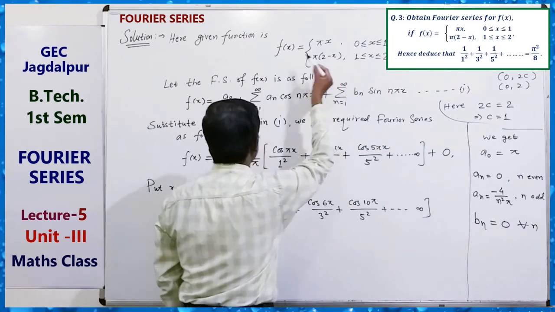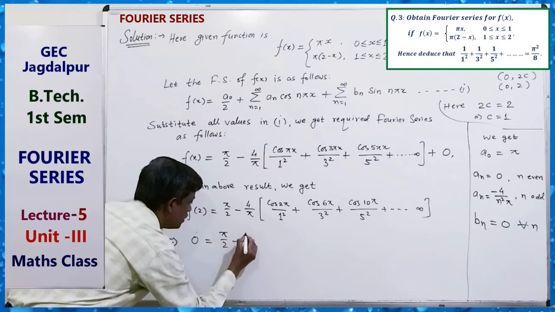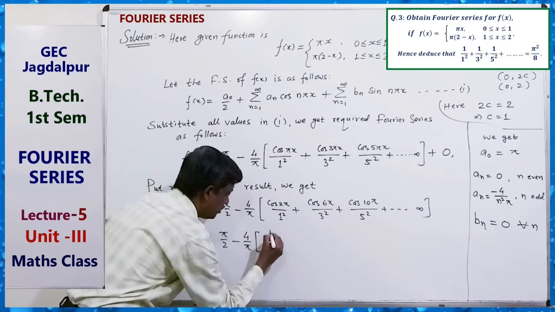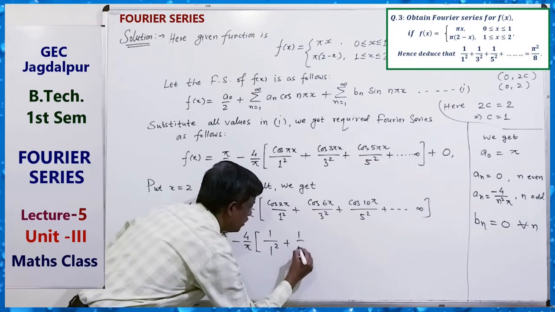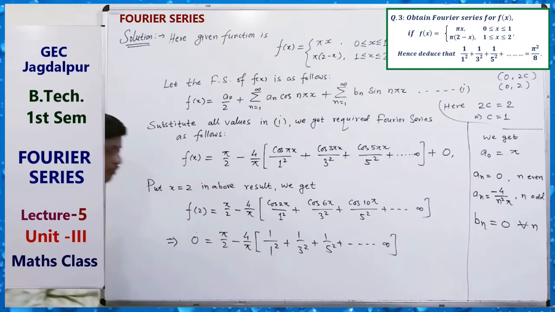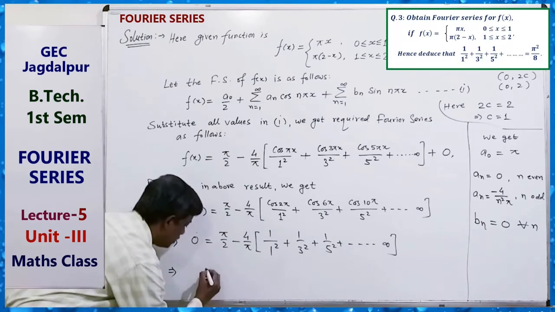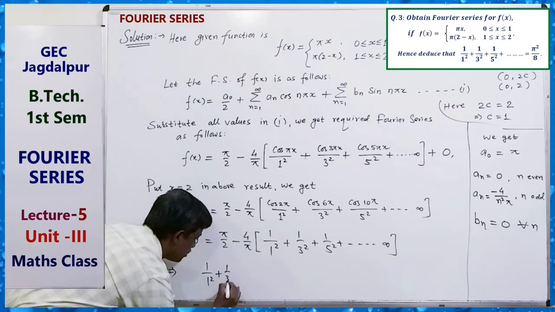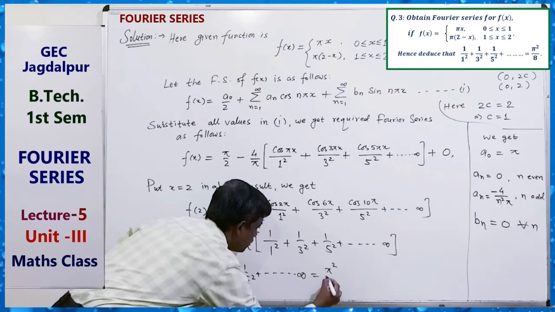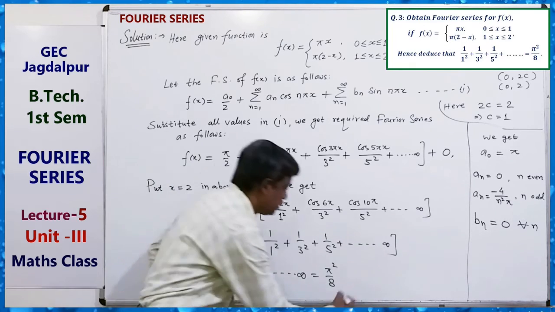Here f(2) is 0. So 0 equals pi by 2 minus 4 by pi times 1 upon 1 square plus 1 upon 3 square plus 1 upon 5 square plus up to infinity. This implies the required result: 1 by 1 square plus 1 by 3 square plus 1 by 5 square plus up to infinity equals pi square by 8. So this is the required result.